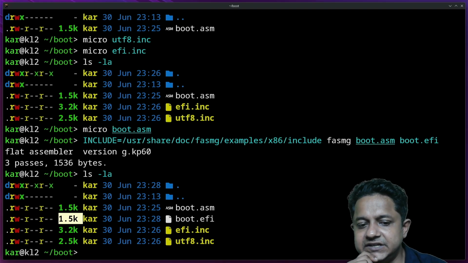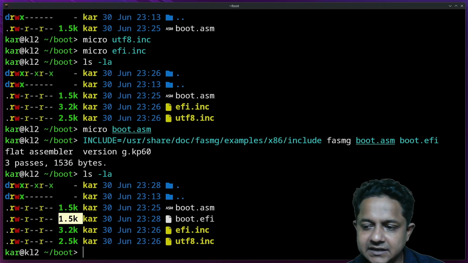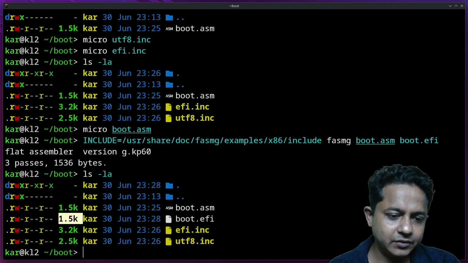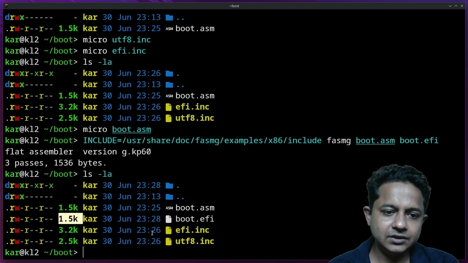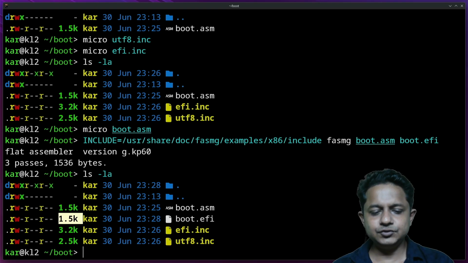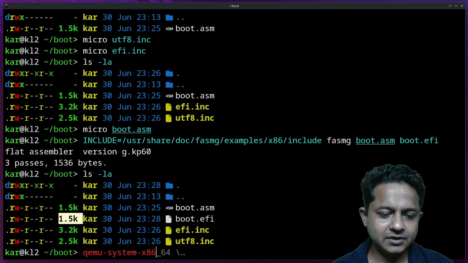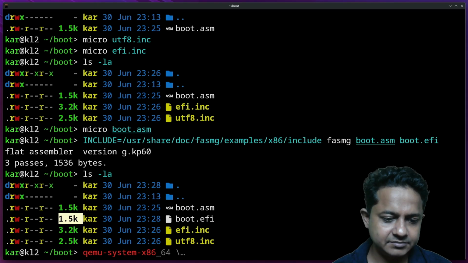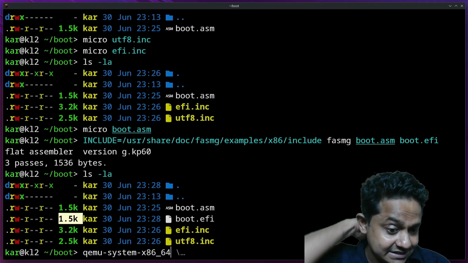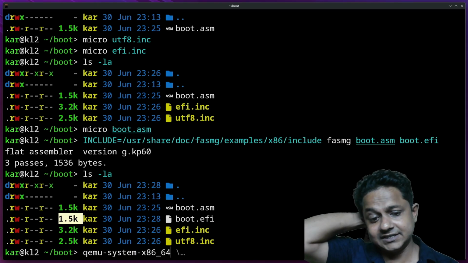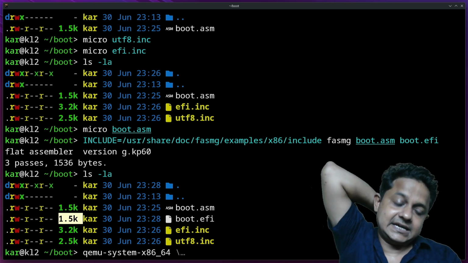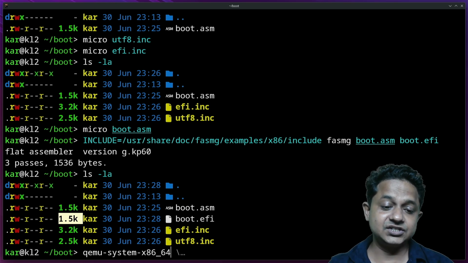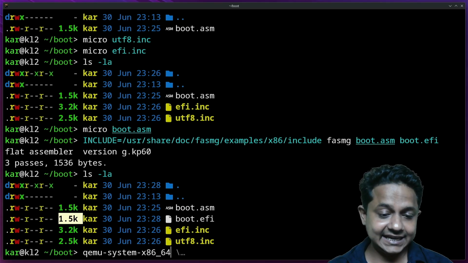I can put this into a pen drive and test it out on real hardware, but that will be done the next day. But what I can do really quickly is use QEMU. As I see, I already ran these types of QEMU system commands. The command is qemu-system-x86_64. That means this QEMU system can emulate 32-bit along with the 64-bit instruction set from Intel and AMD.